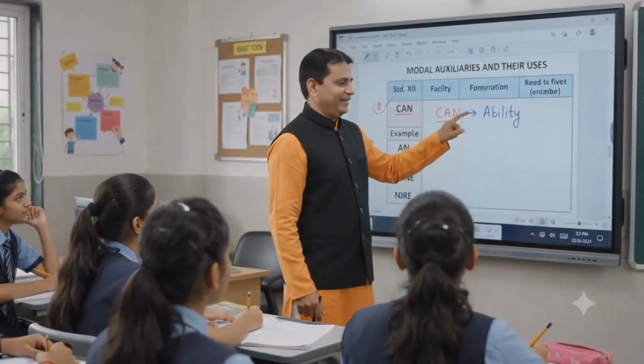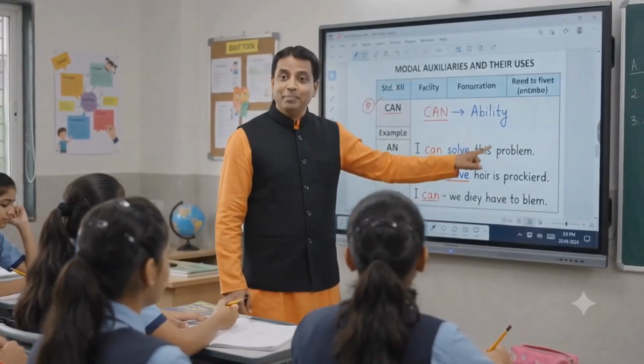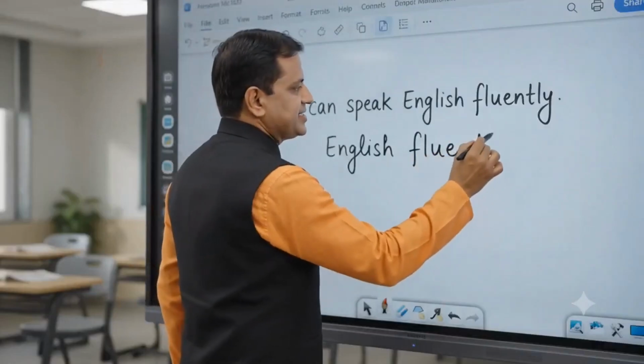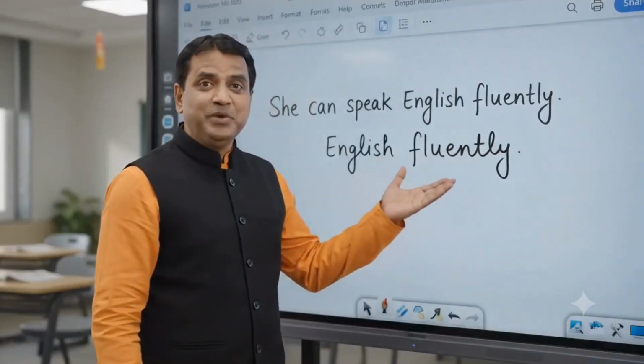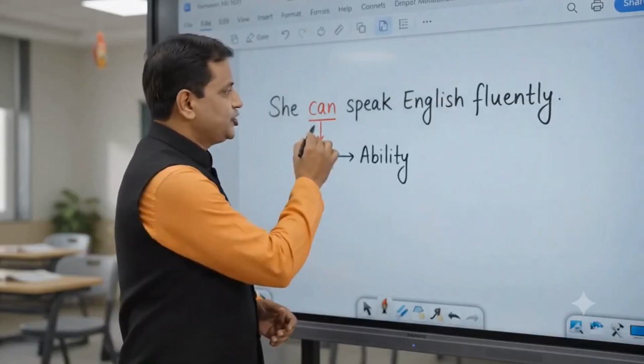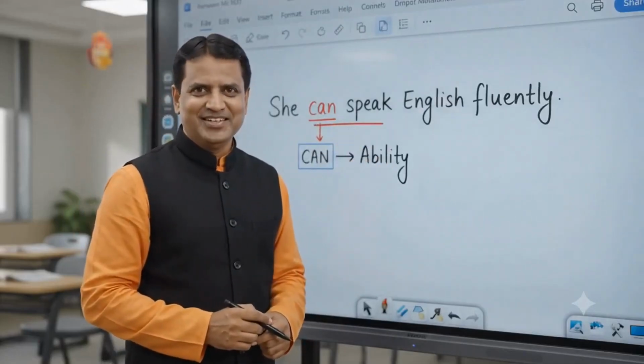Let us begin with can. We use can to express ability. For example, I can solve this problem. Here is another example. She can speak English fluently. The word can tells us about her ability. It shows her ability to speak English.